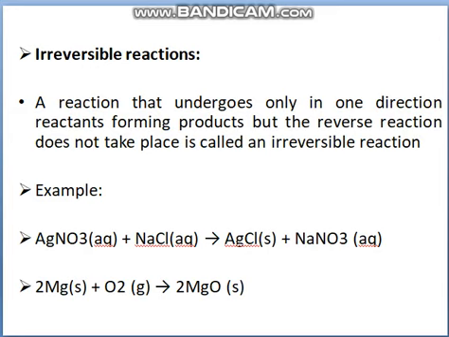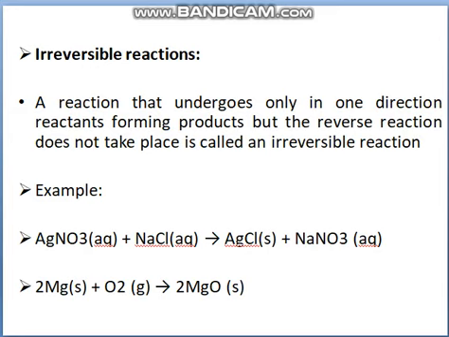For example, when silver nitrate reacts with sodium chloride, it forms silver chloride and sodium nitrate. In case of an irreversible reaction, AgCl will never react with sodium nitrate and form silver nitrate and sodium chloride. So it will never go towards the backward or reverse direction. That reaction is said to be an irreversible reaction.